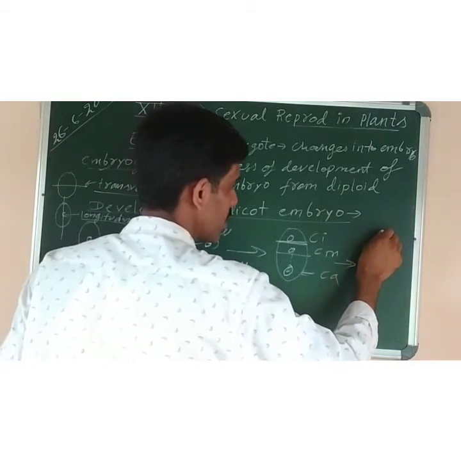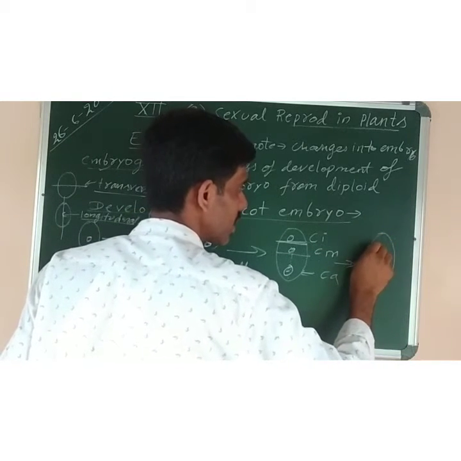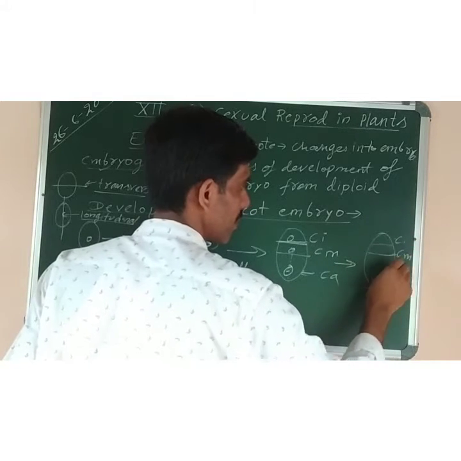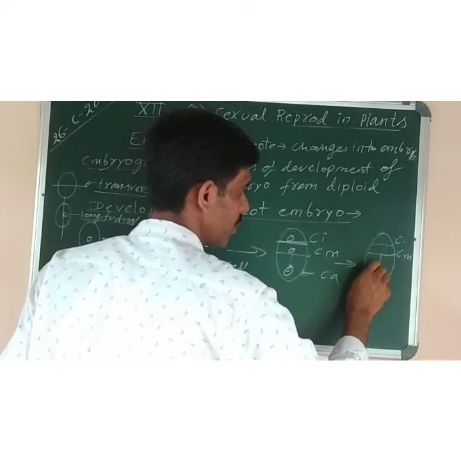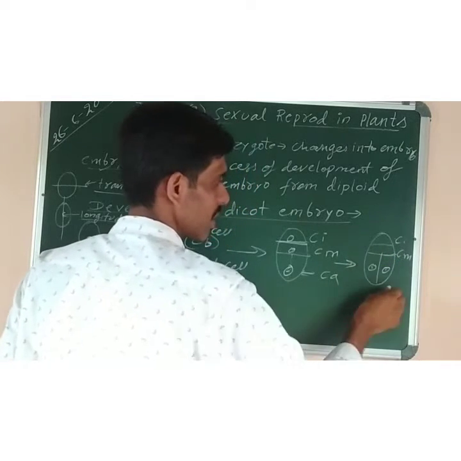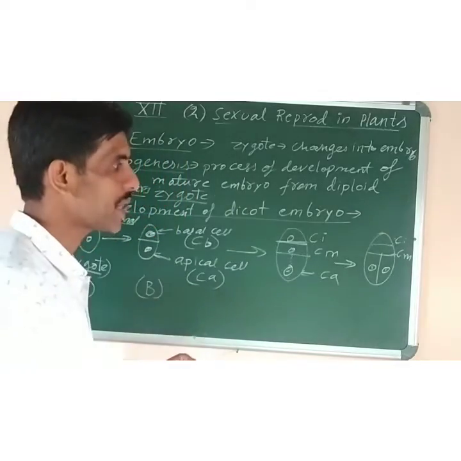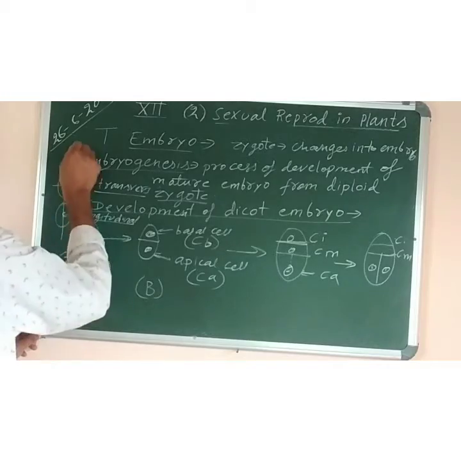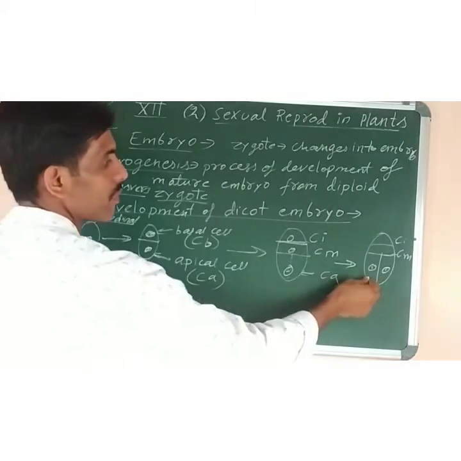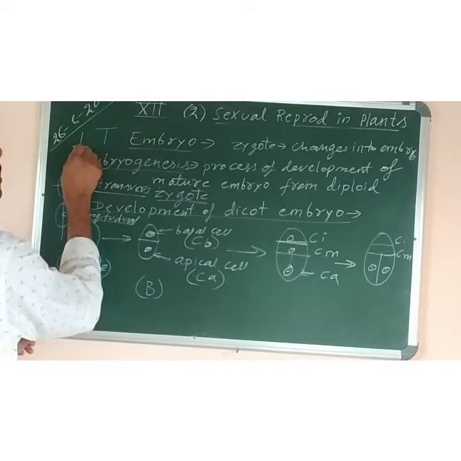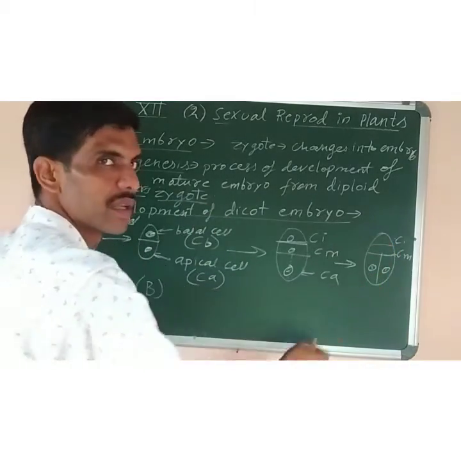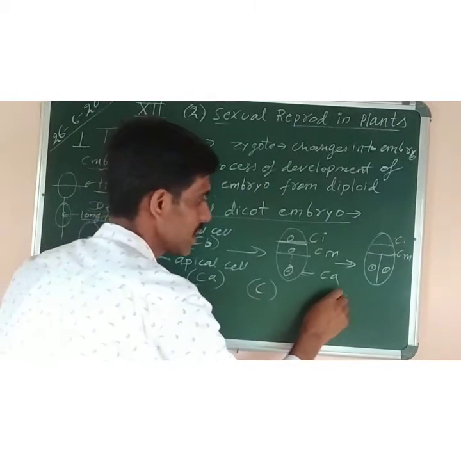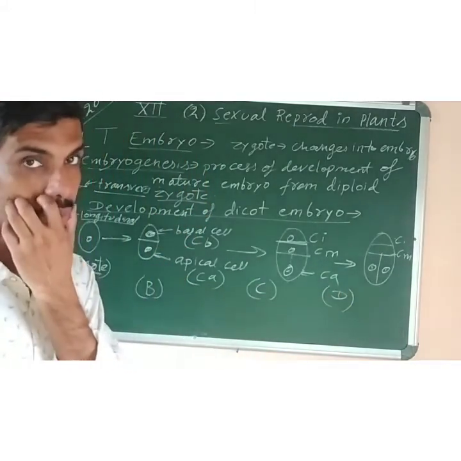So once again I am trying to draw the diagram like this. This one is CI, this one is CM. Now this one is divided like this to form two cells. This CA is divided, and now it appears like an inverted T. Why? Because it is broad here at the base, and the apex is straight like this. Understood now? So this one is A, B, C. Next stage is D. Okay, up to D it is completed.